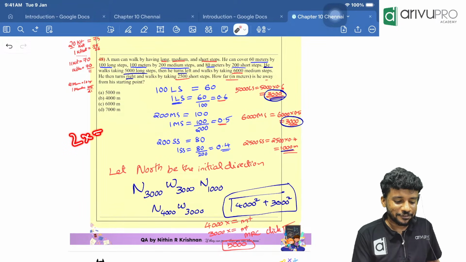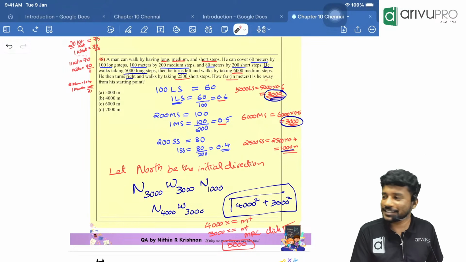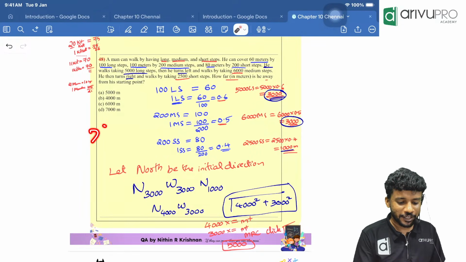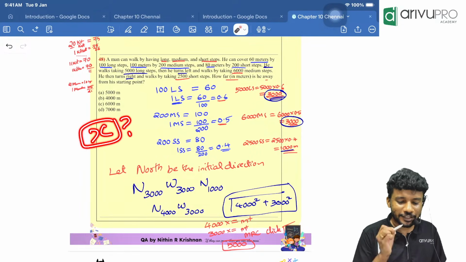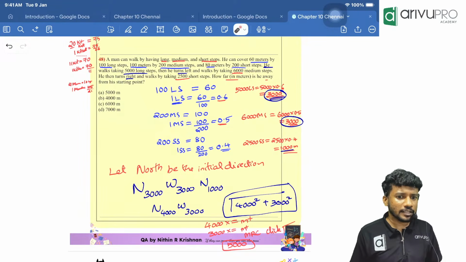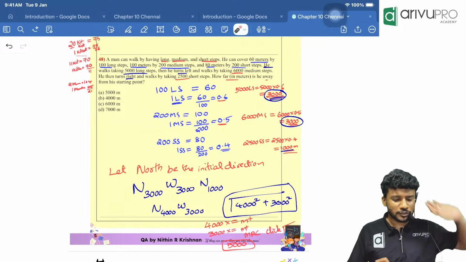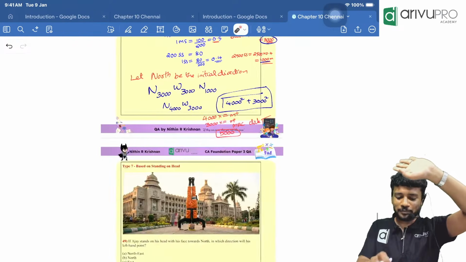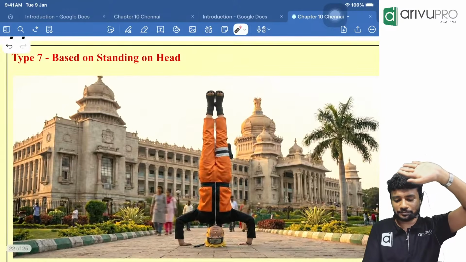2x is equal to 5. Then x is equal to how much? 5 by 2. I wrote it like this itself so that you can understand it better. Because from a very young age we are finding the value of x. Correct? From 4th standard I think they introduced x. Then in 5th to 10th standard, x square, x cube and all came into the picture. Yes. Now, standing on head.